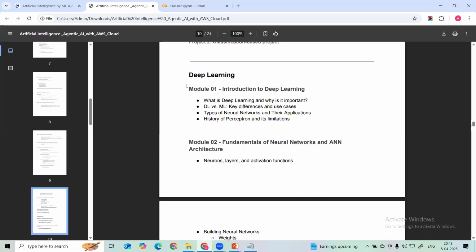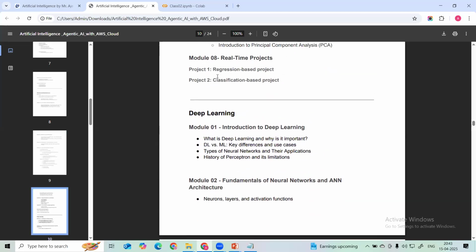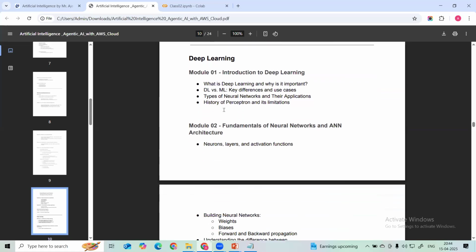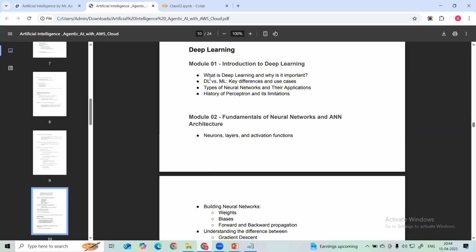Then after completion of machine learning, we are going to start deep learning, because machine learning has some disadvantages, and these can be overcome with the help of deep learning. Whenever we have huge data, we can apply deep learning techniques to the large data, build our model and solve these different use cases. For that, we need to learn deep learning, and we are going to understand the difference between machine learning and deep learning.